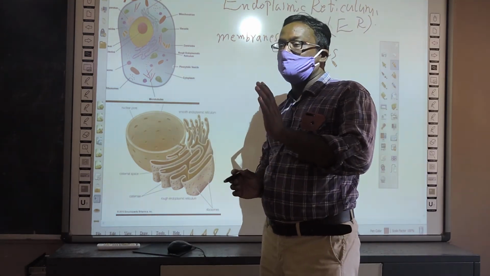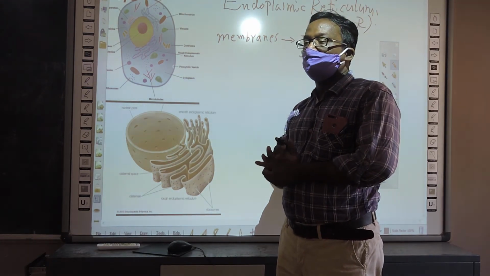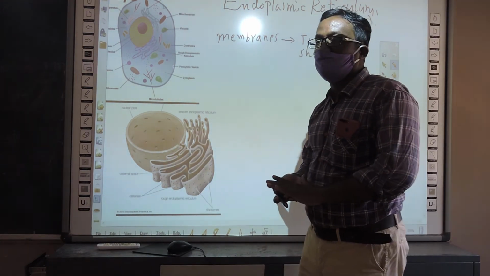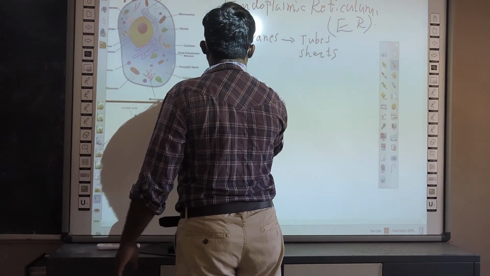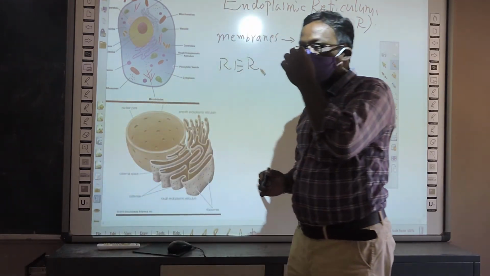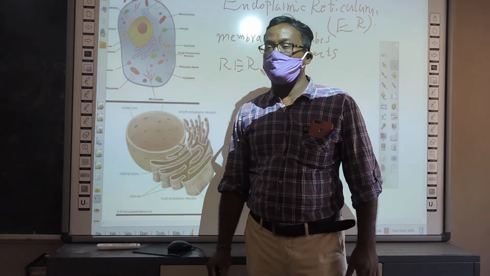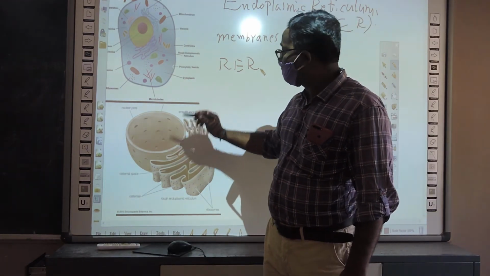Here you can observe two types of endoplasmic reticulum. Rough endoplasmic reticulum and smooth endoplasmic reticulum. RER means rough endoplasmic reticulum. Why? Because they are attached with ribosomes.